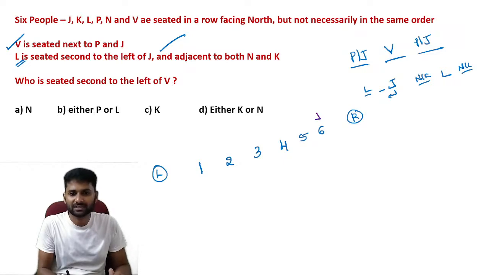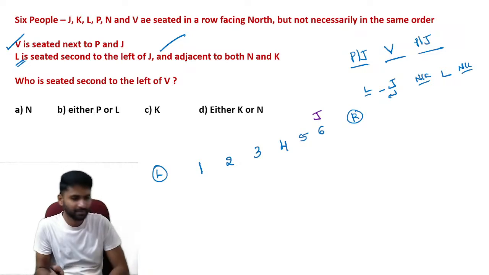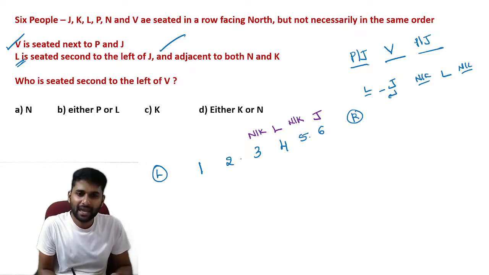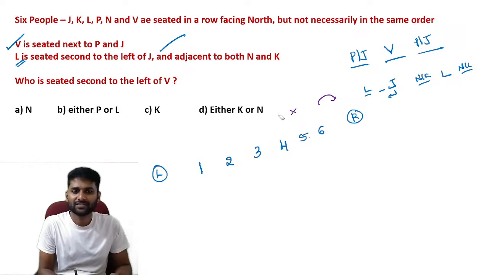Let us assume that J can be in the sixth position. If it is wrong, you can change the position later. So second left is L. So let's take that L is in fourth position. So L is adjacent to both N or K. Next one, P and J are adjacent to V. So P and J, that is not at all possible. Why? Because another adjacent position is not there. It is already occupied with N or K. That's why J is not possible here, and 5 is also not possible.